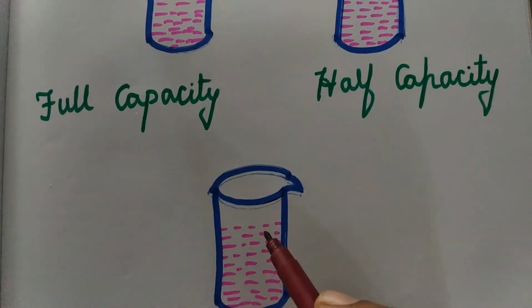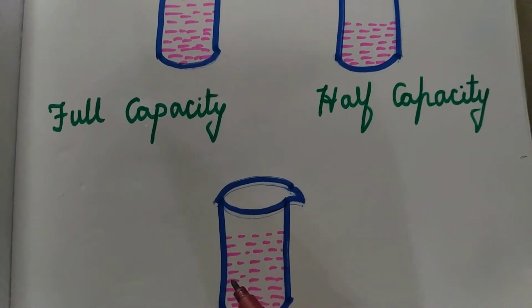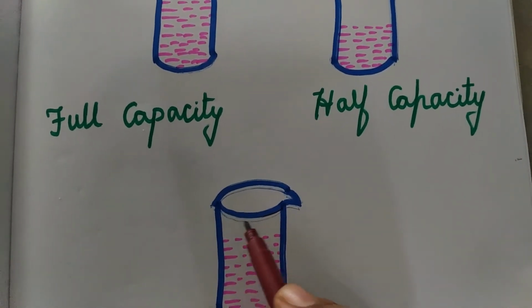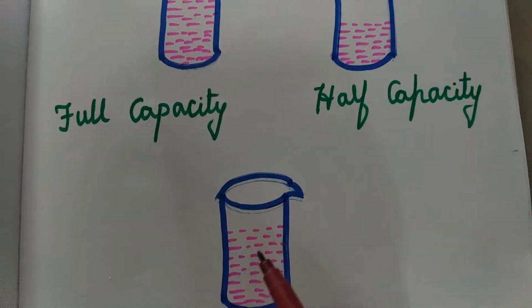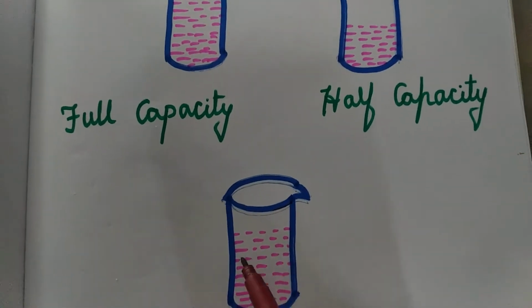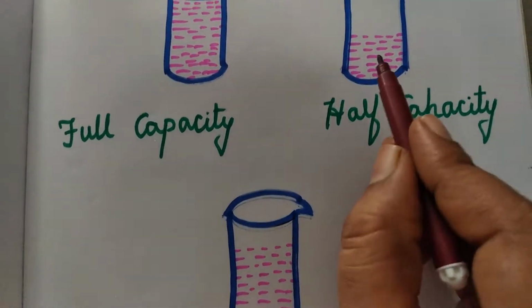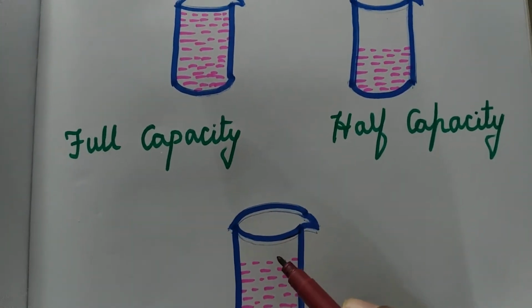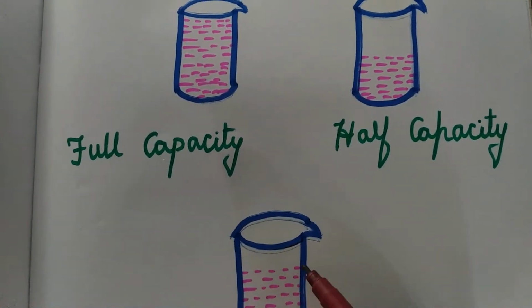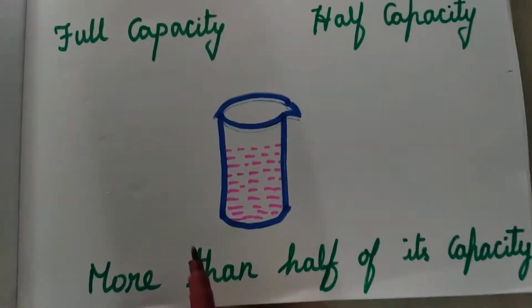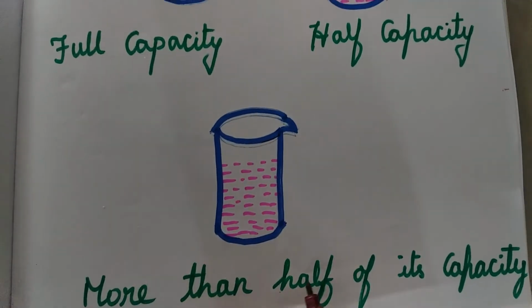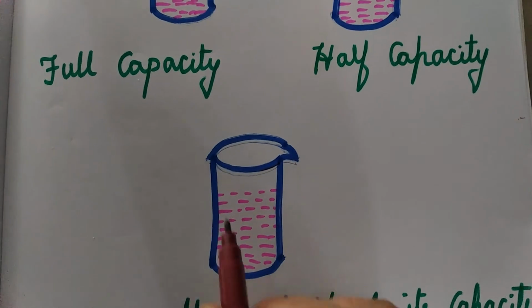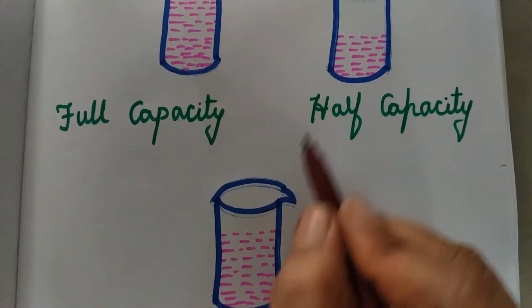Yes, more than half. It is not filled fully and it is not filled half alone. Half means it will look like this, but it is somewhat more than half. So this we call more than half of its capacity. Children, these are the small differences.